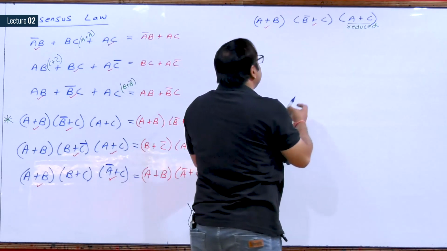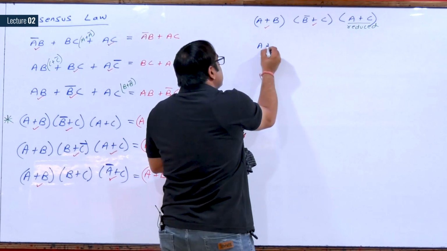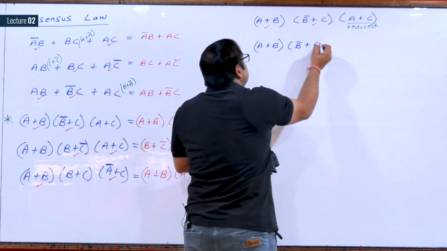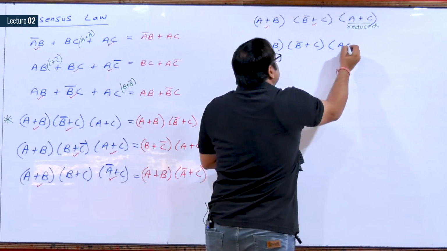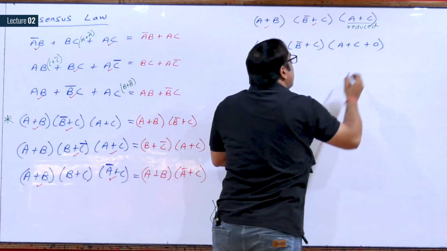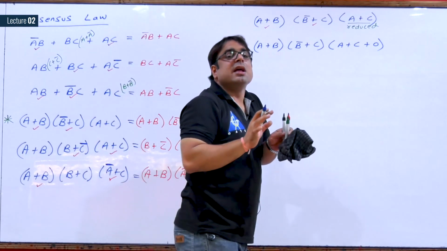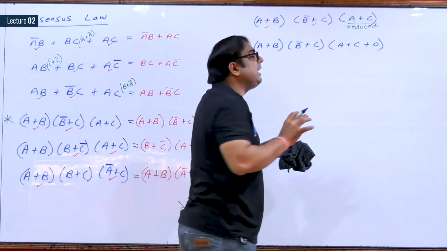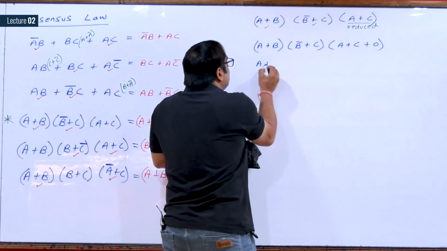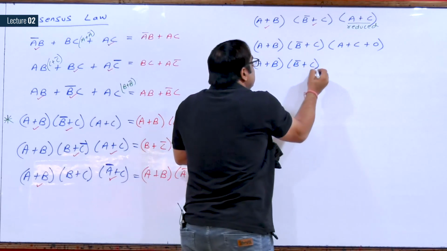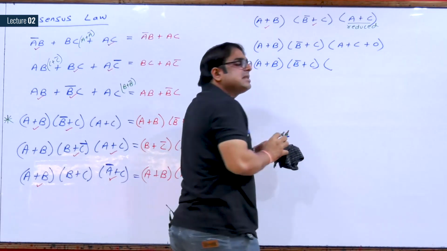See how I will introduce this one. So, this is A plus B dot B complement plus C dot A plus C plus 0. I can add 0 anywhere in my expression, that will not change the functionality. Then I will write A plus B here, B complement plus C. Now I have to introduce the missing variable.